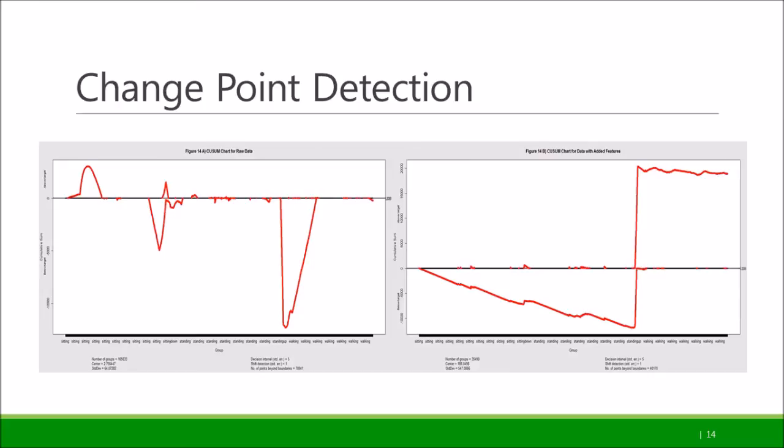Change point means some shift in the class has occurred whenever there is a significant change in the values of your temporal data point and you try to precisely identify that point. To detect this point, we constructed QSUM charts by using the inbuilt R function QSUM. The change points are represented by the shifts in the QSUM charts.